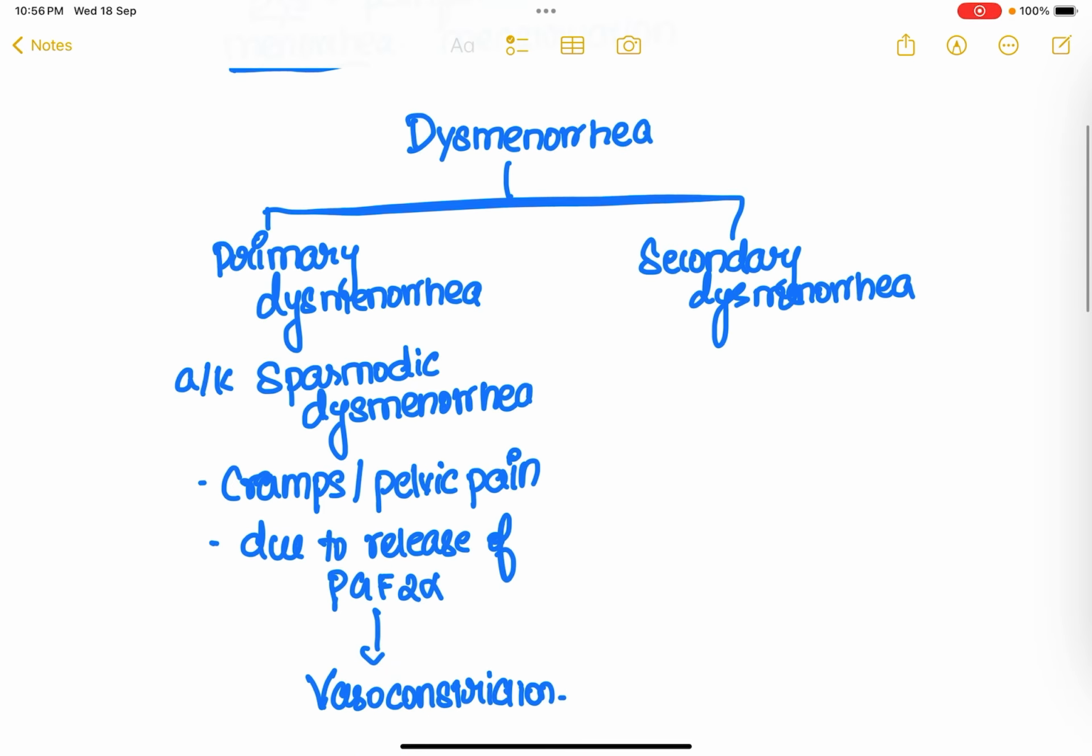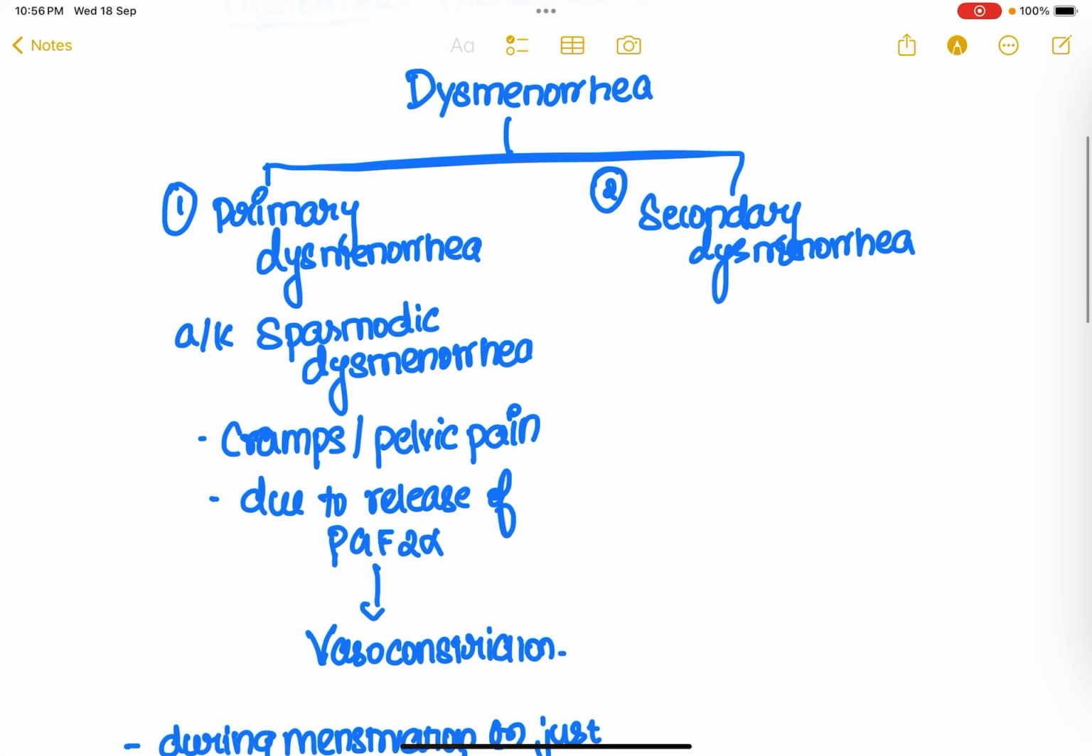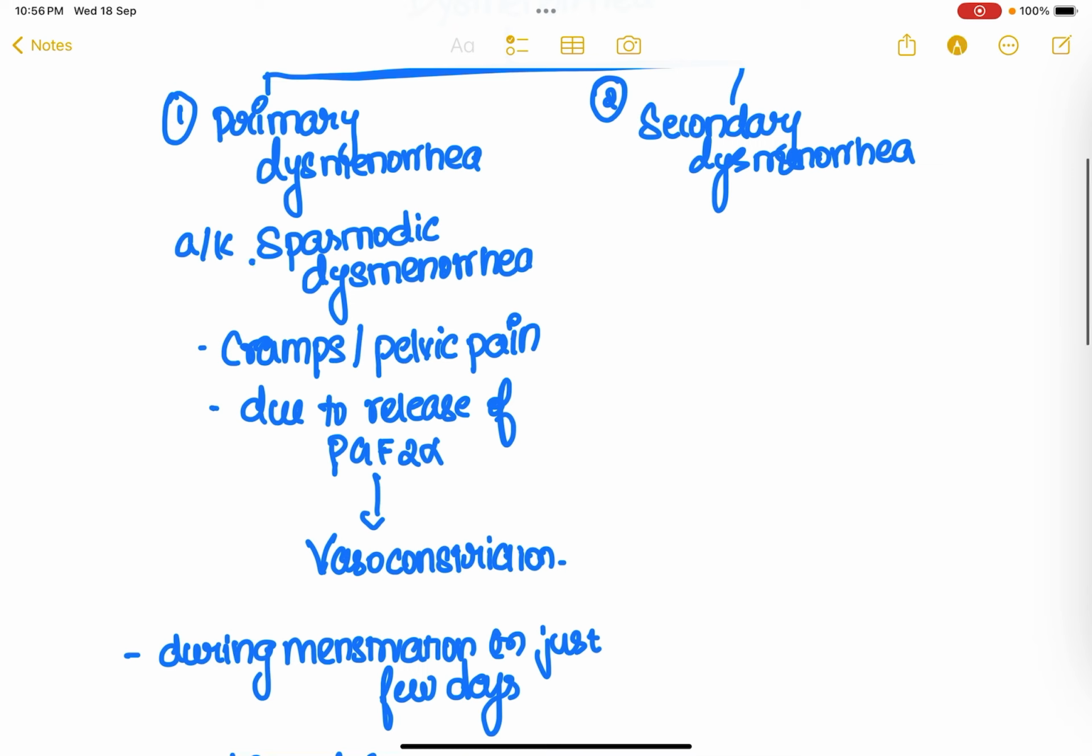So this dysmenorrhea can actually be classified into two types. One is termed primary dysmenorrhea, and second is classified as secondary dysmenorrhea, right? So this primary dysmenorrhea is also termed spasmodic dysmenorrhea. It is actually the cramps and the pelvic pain the female is going to experience during the menstruation, and this spasmodic kind of pain is going to occur in a female due to the release of a prostaglandin which is known as prostaglandin PGF2 alpha.